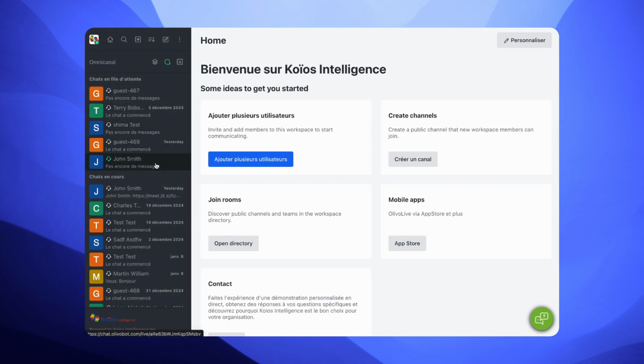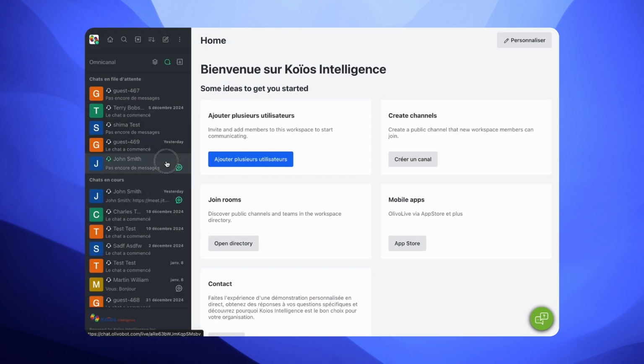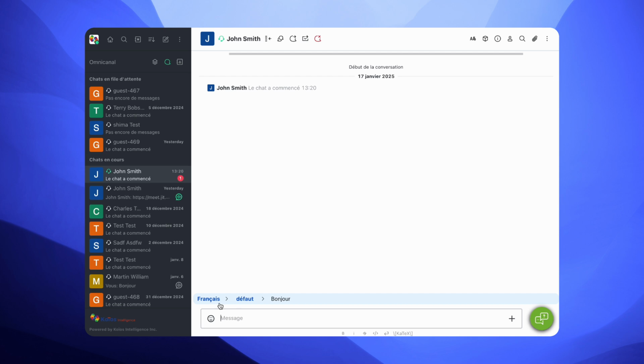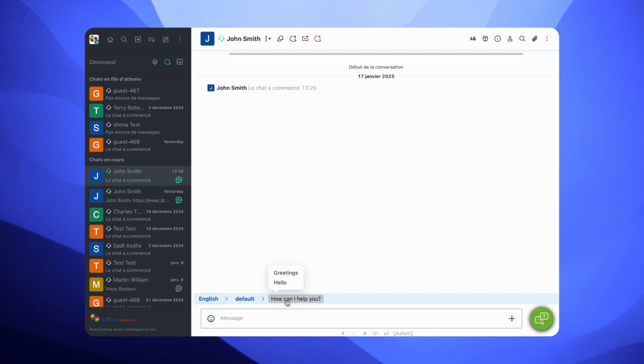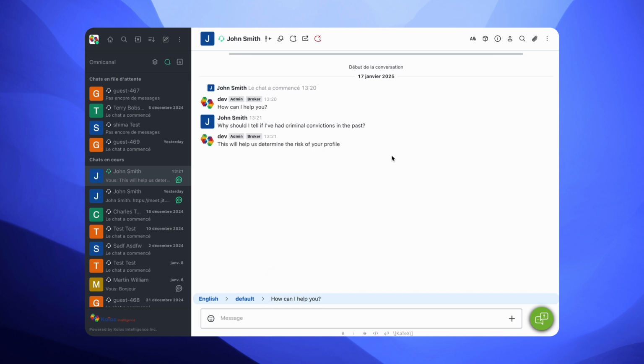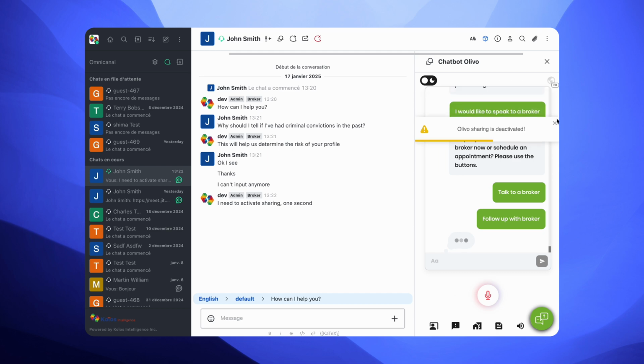On the agent's end, the client's name will appear in their queued chat section. Once the conversation has commenced, the client will lose access to the forms, but this can be enabled by turning on Olivo sharing. The agent can access the client's chat history with Olivo and input answers to complete the quotation.